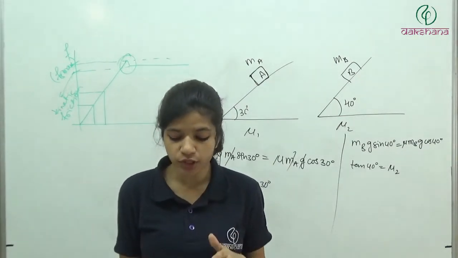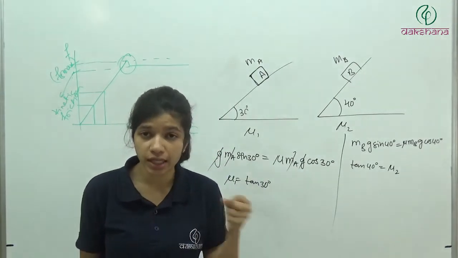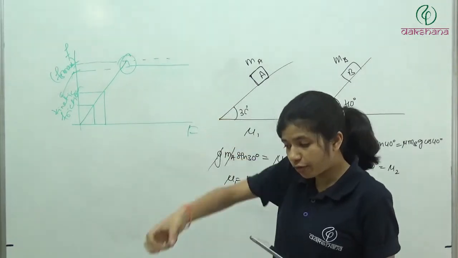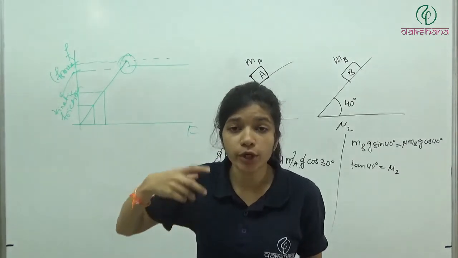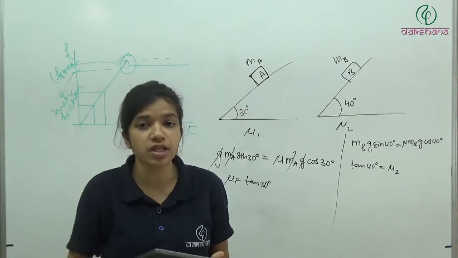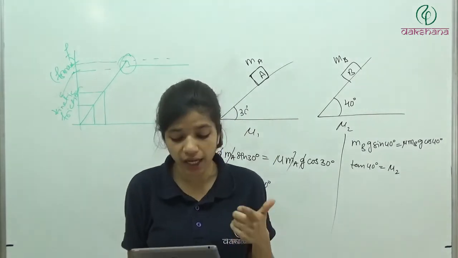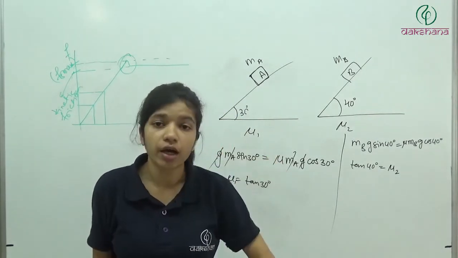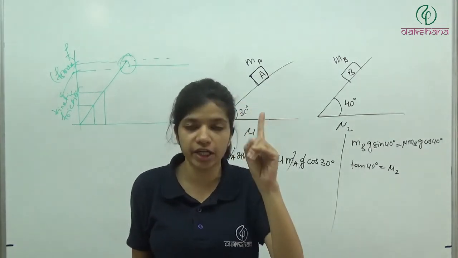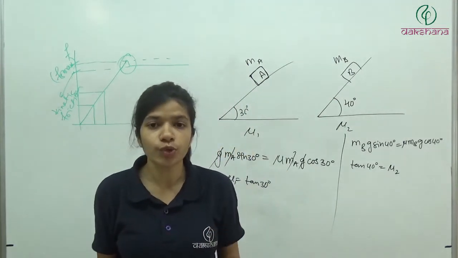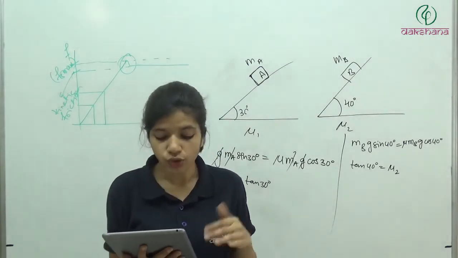Second option, the friction force is more in pushing than that in pulling. Friction force, when you pull, the friction force is less. Why? When you are pulling one component, if you are pulling at an angle, one component will be acting upward, है ना? Which is going to decrease the normal acting between the surfaces, because of which friction will decrease. So the friction force is more in pushing than that in pulling. So when you are pushing, a component of that force will apply in vertically downward direction, because of which normal will increase, because of which friction will increase. So when you are pushing, the friction force is more. When you are pulling, the friction force is less. ये हम लोगों ने किया है lecture में. So second option is correct.